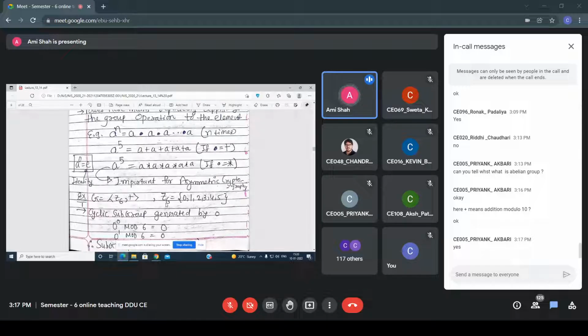All of you know that Z6 means 0, 1, 2, 3, 4, 5. So if you perform 0 raised to 0, the answer is 0, because here the addition operator is used. 1 raised to 0, my answer is 0. 2 raised to 0, the answer is 0. Is it clear what I'm trying to say?